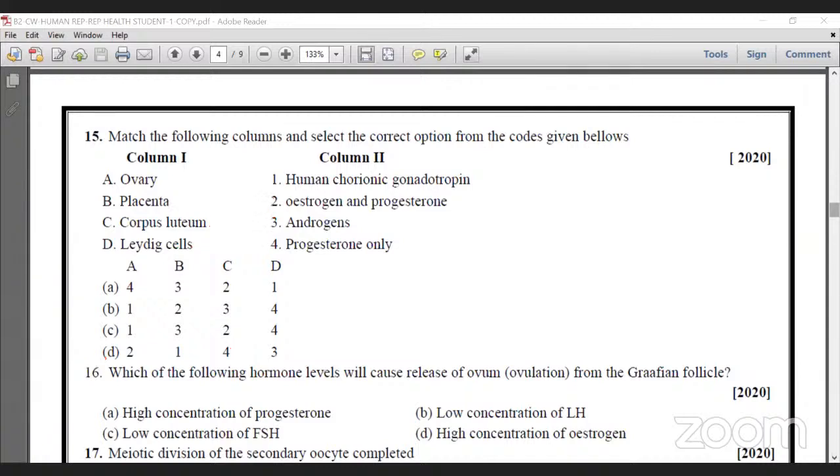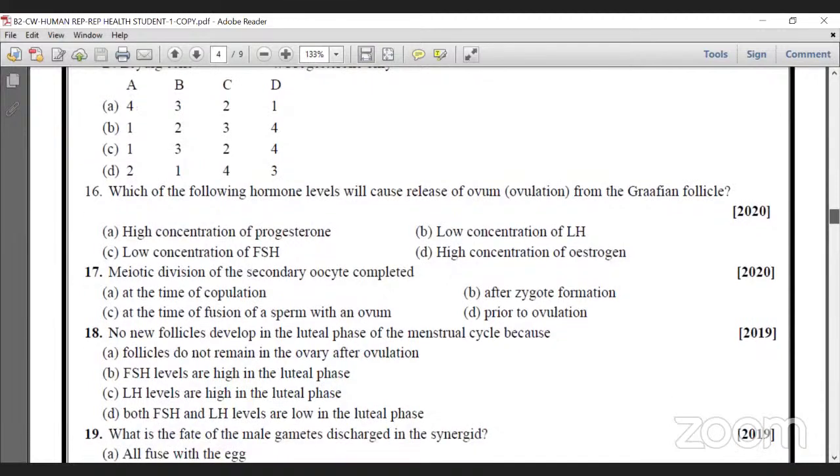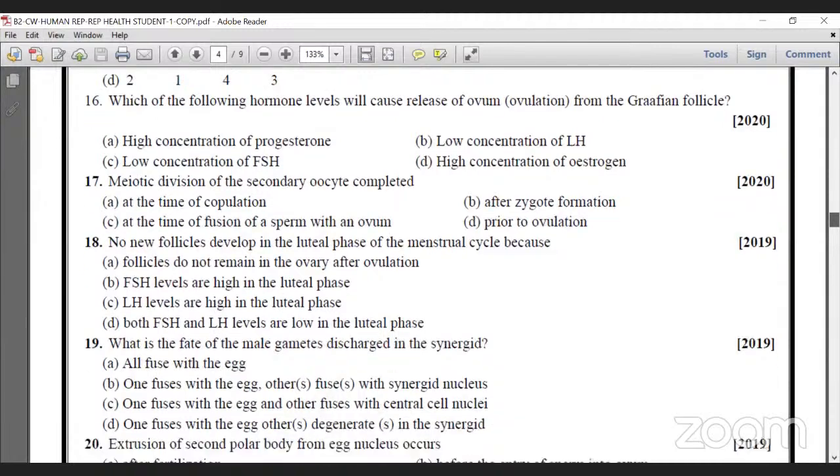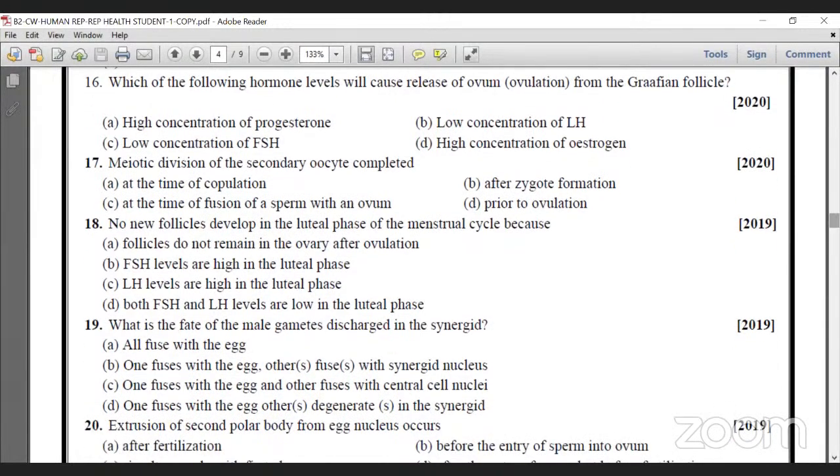Next. There are these questions that were already asked in 2020. Most of them are tough questions. Next one, 16. Which of the following hormone levels will cause release of ovum, ovulation, from the Graafian follicle? Actually, high concentration of progesterone. No, it is an indication of pregnancy. Wrong. Low concentration of LH. No. Then low concentration of FSH. Wrong. High concentration of estrogen.